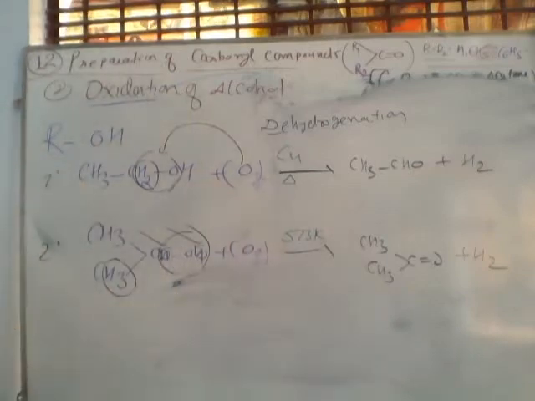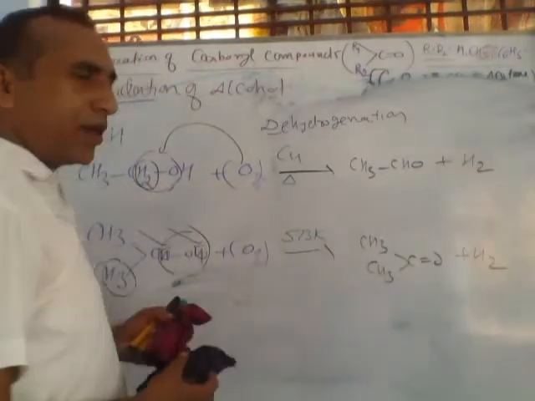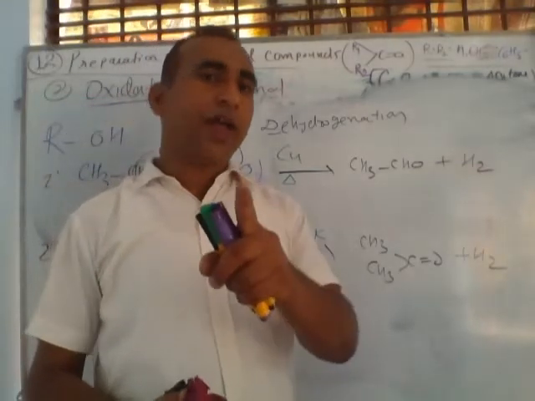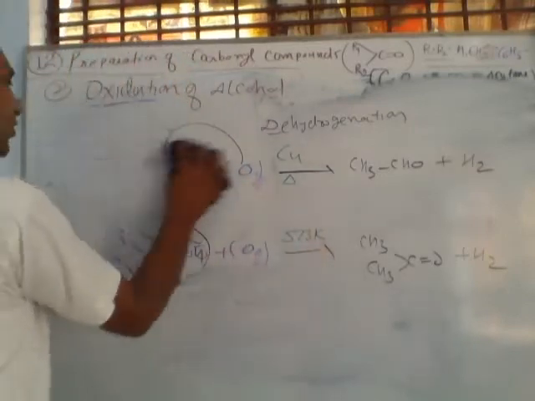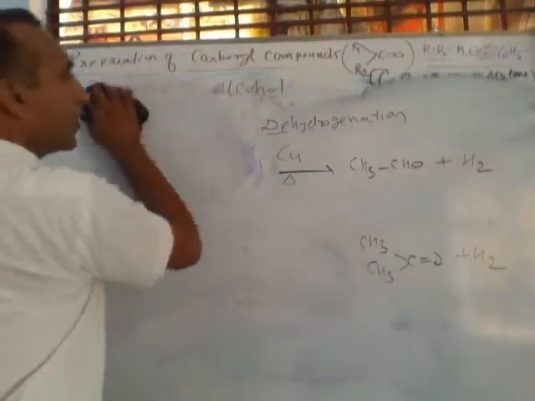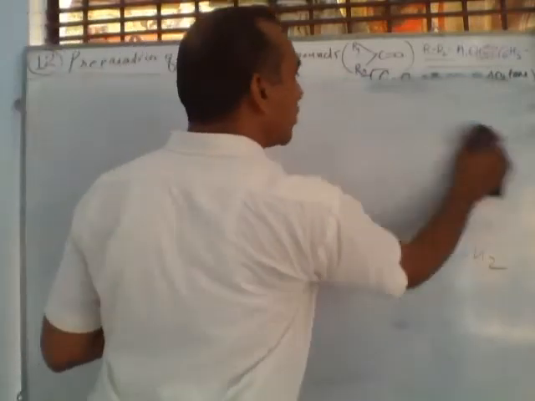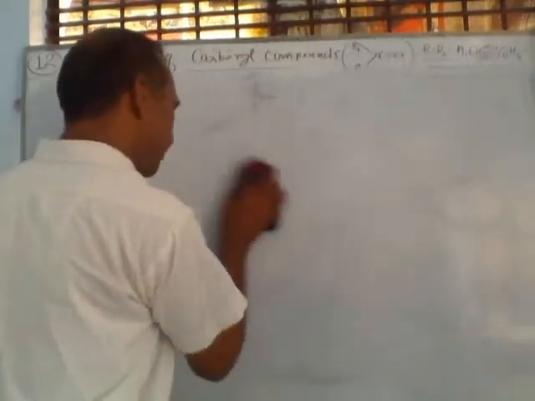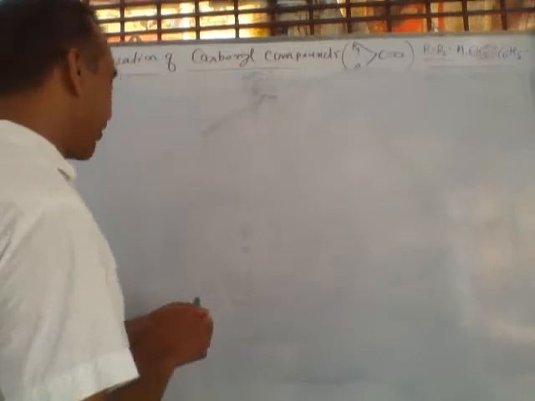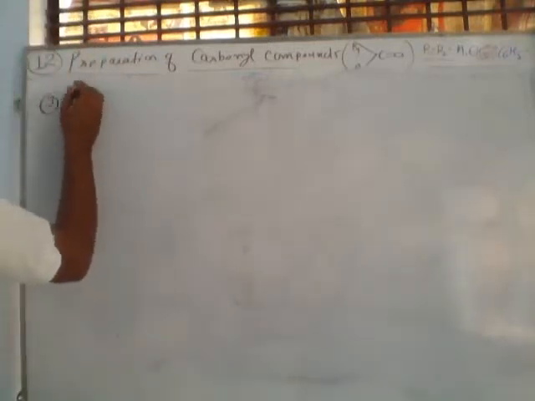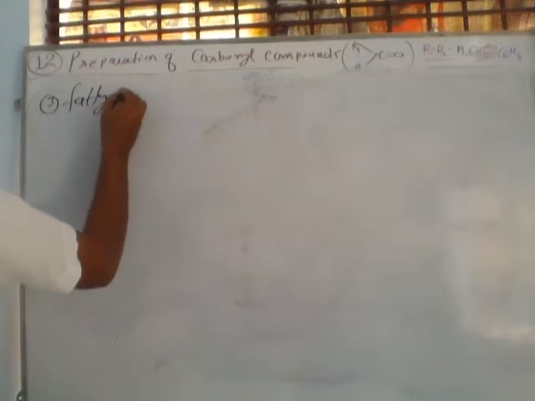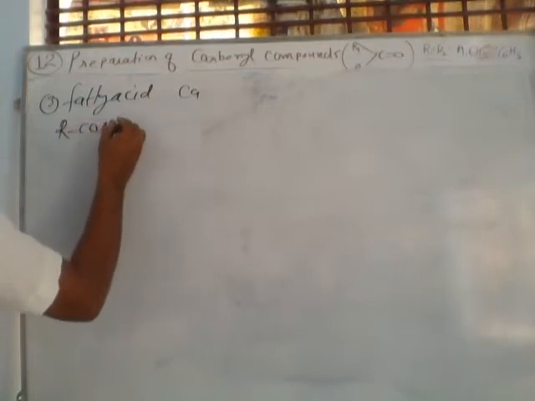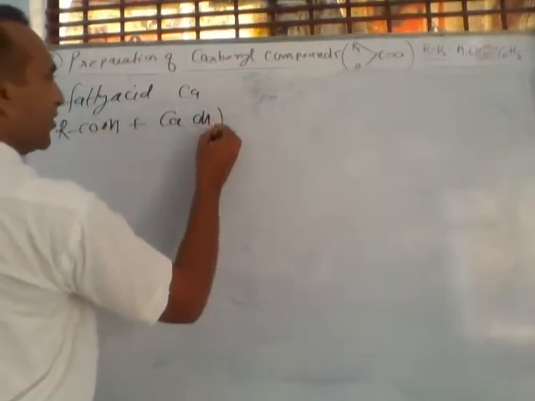So now again a question. Third. So what was the trick? Alcohol, or fatty acid with calcium hydroxide. So the third method is fatty acid with calcium hydroxide. So what are fatty acids? Fatty acids are RCOOH. Carboxylic acids are fatty acids, and Ca stands for calcium, so this is calcium hydroxide. So the third method is fatty acid with Ca(OH)2. These are carboxylic acid and this is calcium hydroxide.